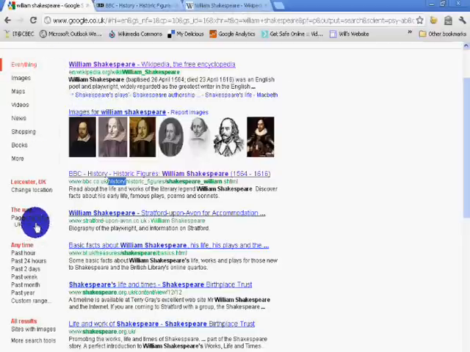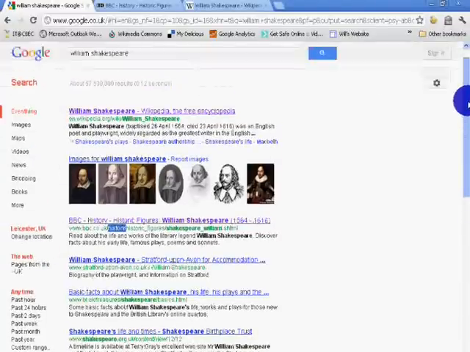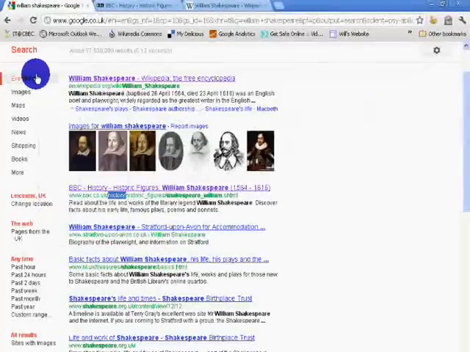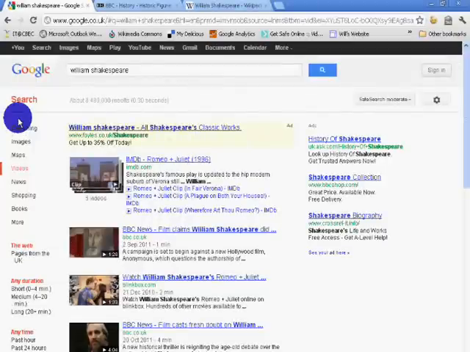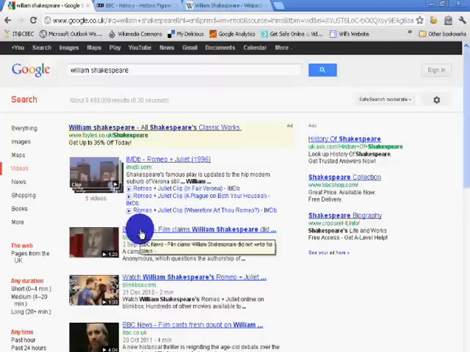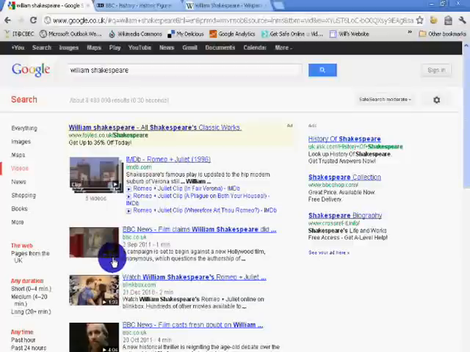I want you to look down this left hand side panel. At the moment we're searching everything, pages from the web. Now we can narrow this down. Now images, but we don't want to go to images. Videos. Maybe you learn better by listening and watching. So by clicking on videos, I've now got about 8.5 million results. BBC News. Film claims William Shakespeare did not write his plays. So if that's relevant to your topic, you can see how long the video is, 1 minute 28, and you can see when it was posted, so fairly recently.